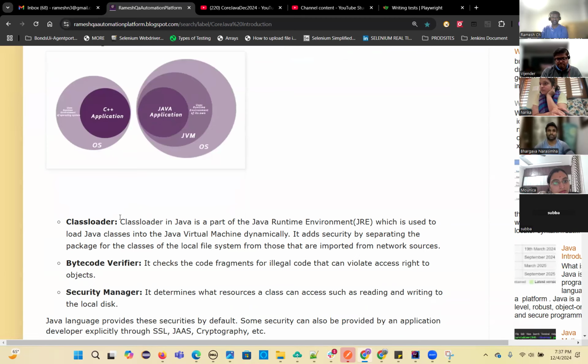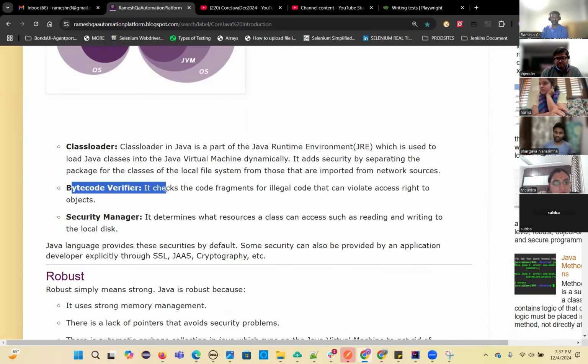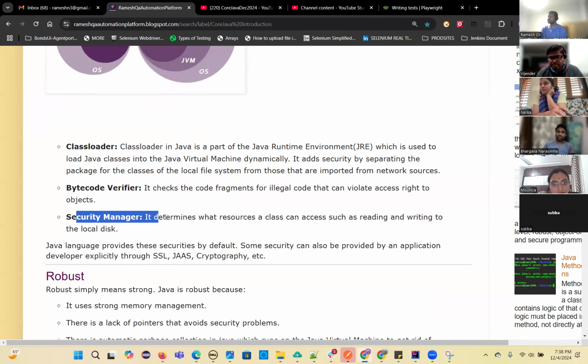Again, inside the JVM you have the class loader, bytecode verifier, and security manager. All these components are there. I explained the class loader. The bytecode verifier is another one, which I'll explain when the JVM architecture comes, maybe tomorrow. And the security manager is another one. The class loader will load all the class files into the JVM.